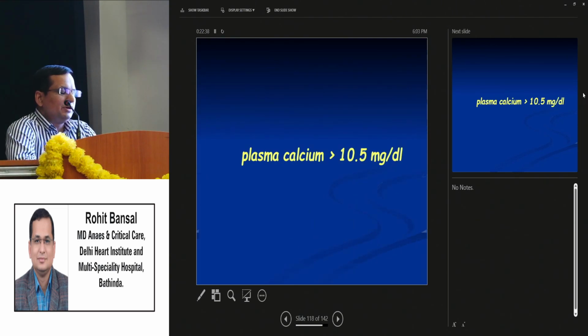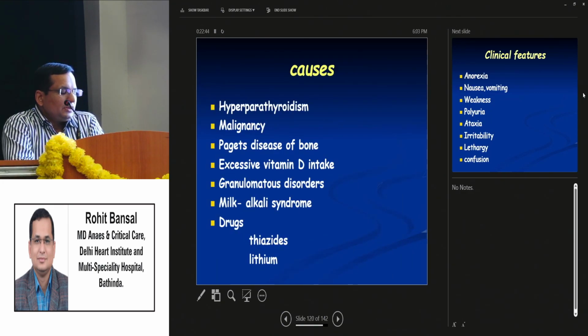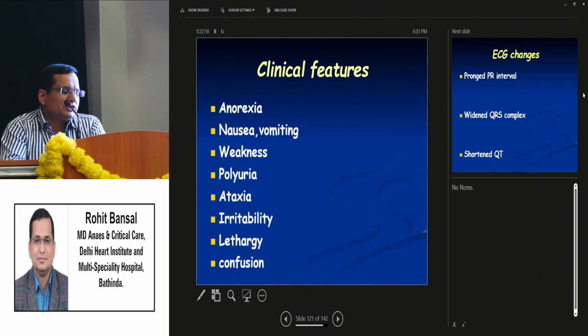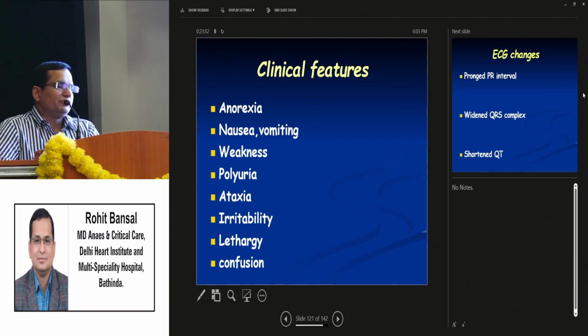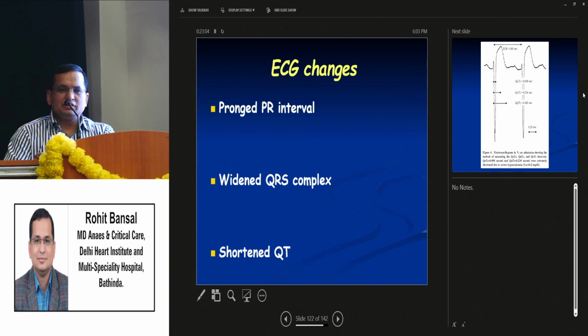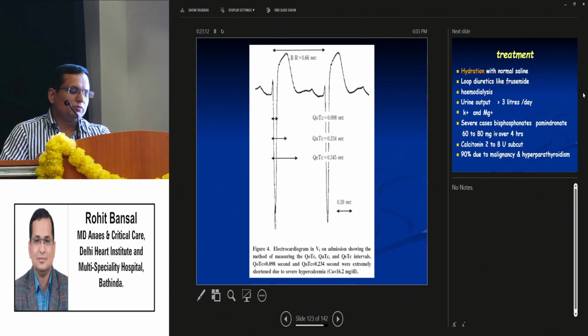Now coming to hypercalcemia. The plasma concentration is more than 10.5 milligrams per deciliter. The causes are hyperparathyroidism, malignancies, Paget disease of bone, excessive vitamin D intake, granulomatous disease, milk-alkali syndrome, drugs like thiazides and lithium. Clinical features are anorexia, nausea, vomiting, weakness, polyuria, ataxia, irritability, lethargy, and confusion. ECG changes show prolonged PR interval, widened QRS complex, shortened QT interval. This is a formula for calculating the corrected QT interval.